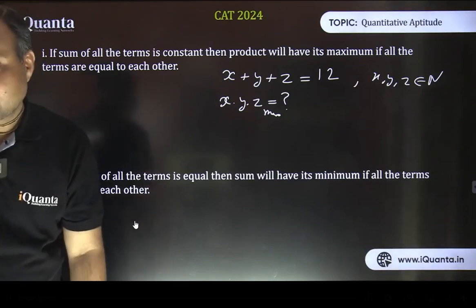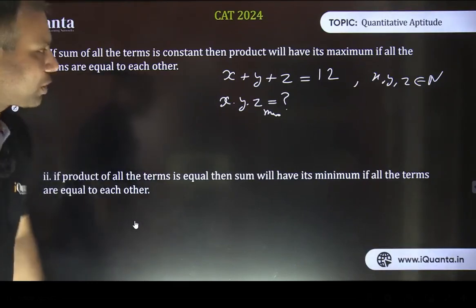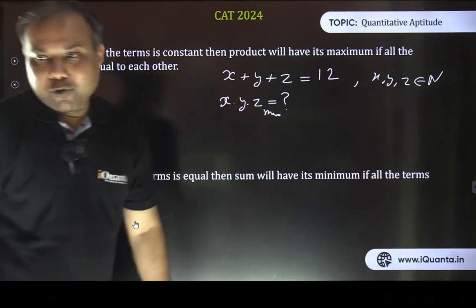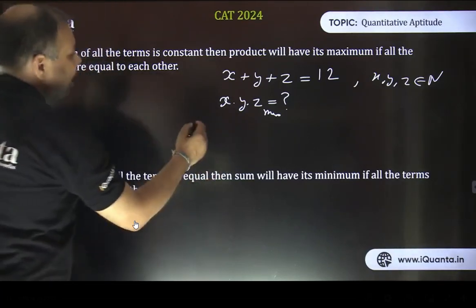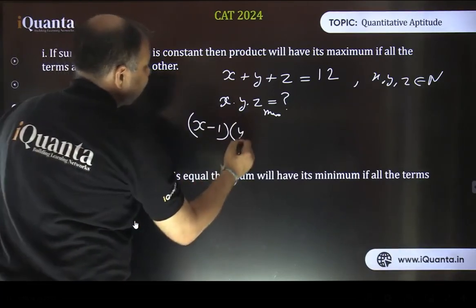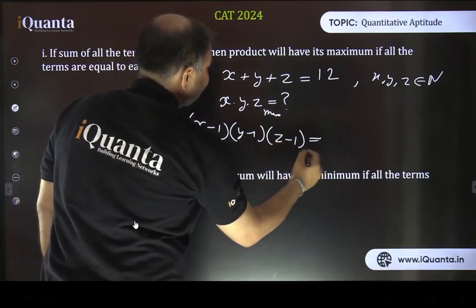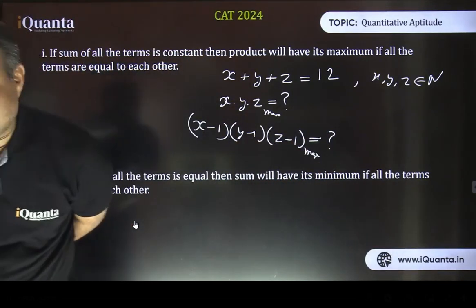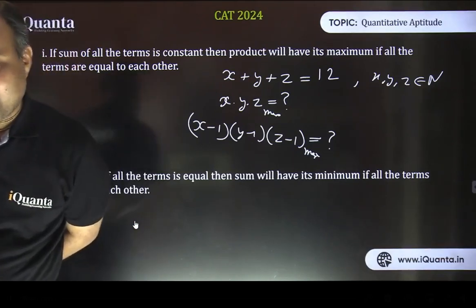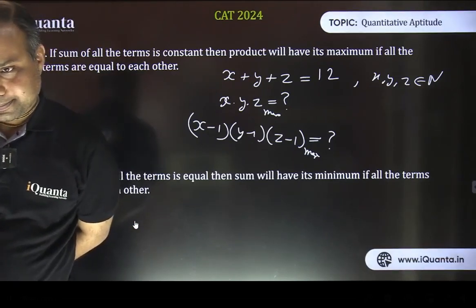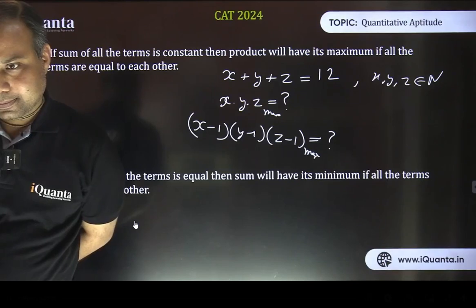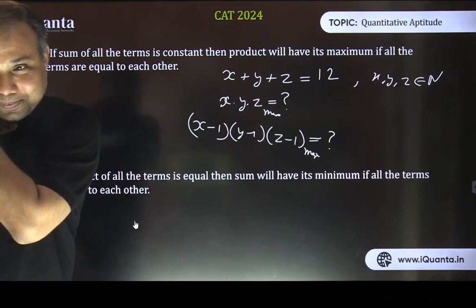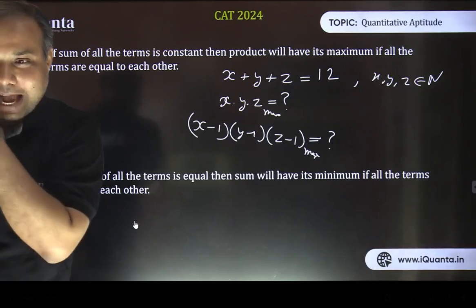Good. Excellent. Okay, a better question now. What would be the maximum value of x minus 1 into y minus 1 into z minus 1? Can you answer this one now? x minus 1 into y minus 1 into z minus 1. What would be this maximum value? That's true. 27 is correct. Excellent.